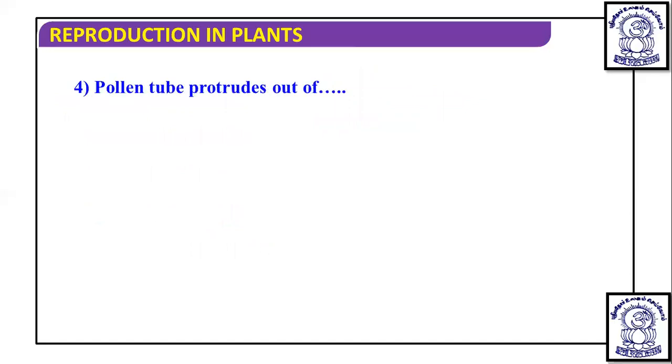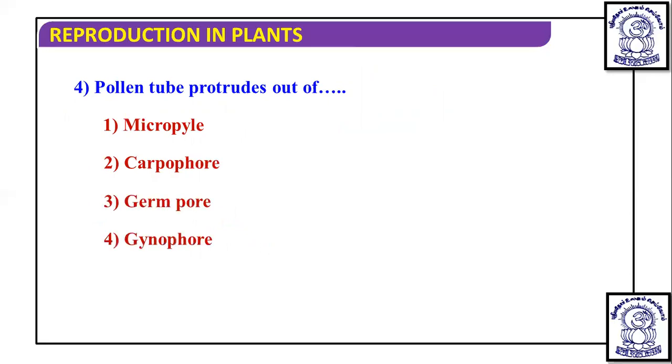Now, next question is pollen tube protrude out of. As we have studied, pollen tube can protrude out where the sporopollenin is absent. So the answer becomes the germ pore. Okay, and we will study that in detail.